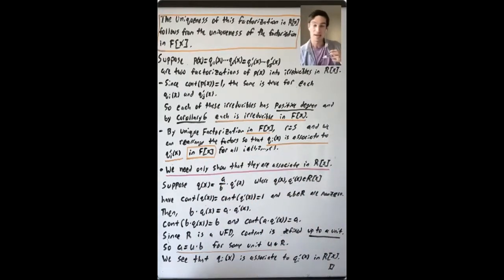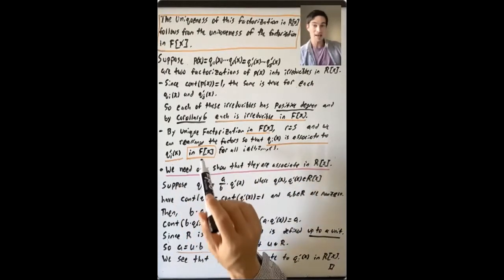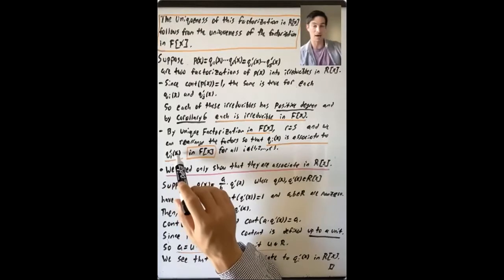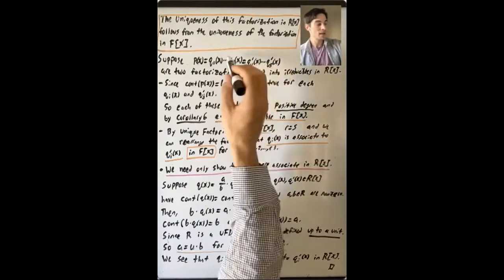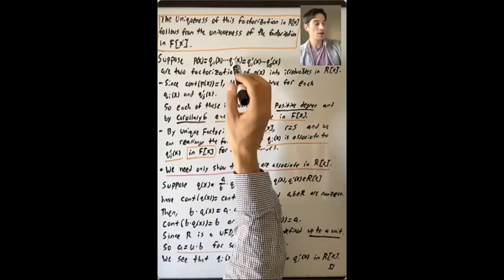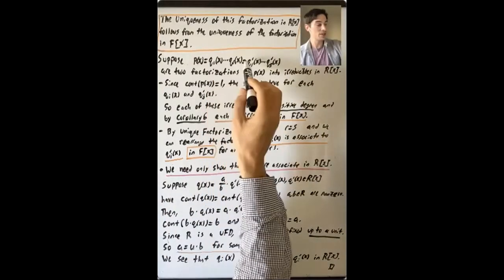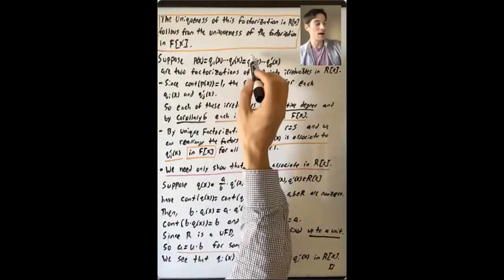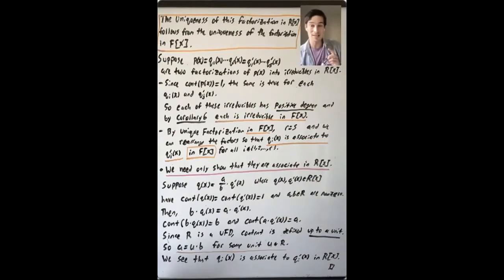So what that means is each one of these Qi of X is equal to some unit in F bracket X times Qi prime of X. So what do we want to show? We want to show that these factorizations are unique up to associates in R bracket X, so that we can rearrange so that each Qi prime is equal to Qi of X times a unit, where that unit is in R bracket X, but the units in R bracket X are the units in R.